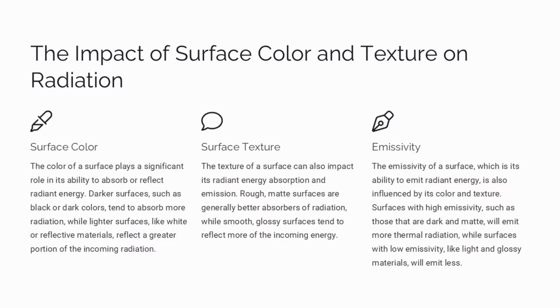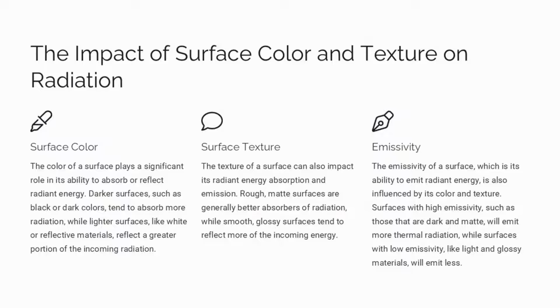The color of a surface plays a key role in its ability to absorb or reflect radiant energy. Darker surfaces like black or dark colors tend to absorb more radiation, while lighter surfaces like white or reflective materials reflect more. The texture of a surface can also impact its radiant energy absorption and emission. Rough, matte surfaces are generally better absorbers of radiation, while smooth, glossy surfaces tend to reflect more. A surface's emissivity, or its ability to emit radiant energy, is influenced by its color and texture.